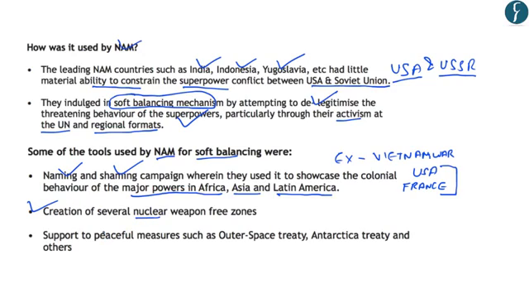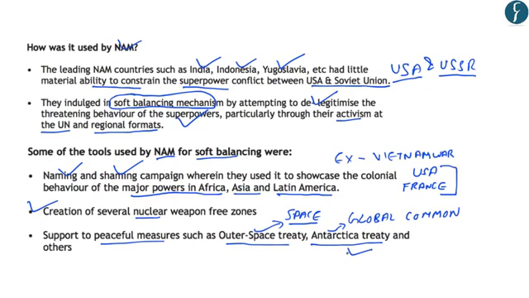Thirdly, the NAM countries supported the peaceful measures such as the Outer Space Treaty and the Antarctica Treaty, etc. And regarding the Outer Space Treaty, you should know that it talked about the peaceful use of space, which means that the outer space should not be used for military purposes. Further, the Antarctica was to be treated as global common and should not be colonized by the superpowers of that time. So this means that the world had equal rights over the Antarctic continent, which was not colonized till now.